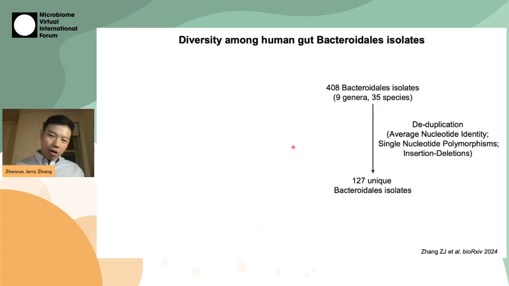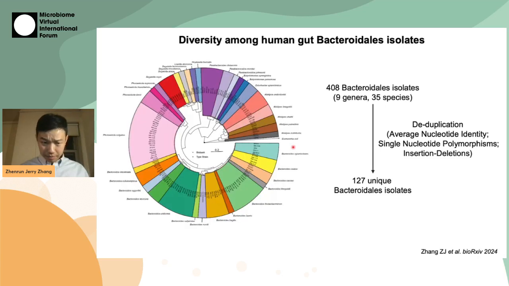Before jumping into all 408 Bacteroidales isolates, which belong to 9 genera and 35 species, we first performed a deduplication based on ANI, SNPs, and indels. This reduced them to 127 unique Bacteroidales isolates.